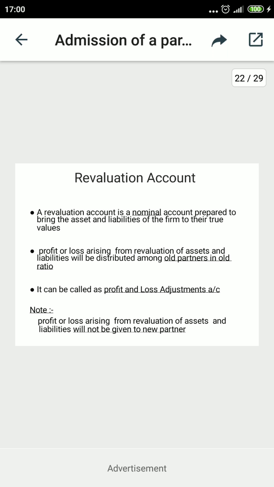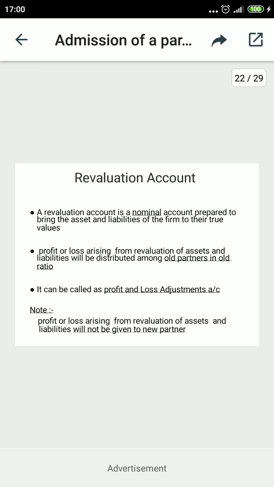So listen again, the revaluation account is a nominal account. Point number 2 is to revise the book value to the current price and keep it up to the current price, and the current price means market price. If the market price of the assets is rising, it is a gain, or if the value of liabilities is reducing, then it is a gain. And the same profit or loss, if it arises, will be distributed amongst the old partners in the old ratio.